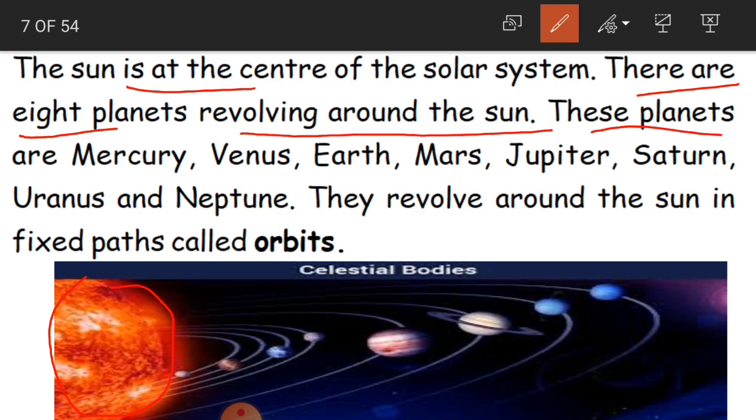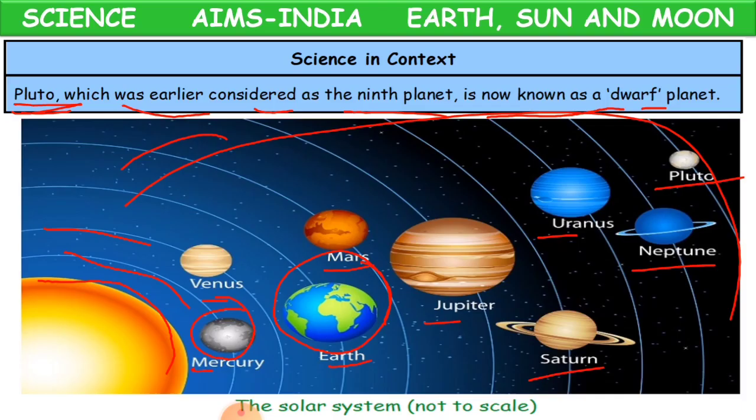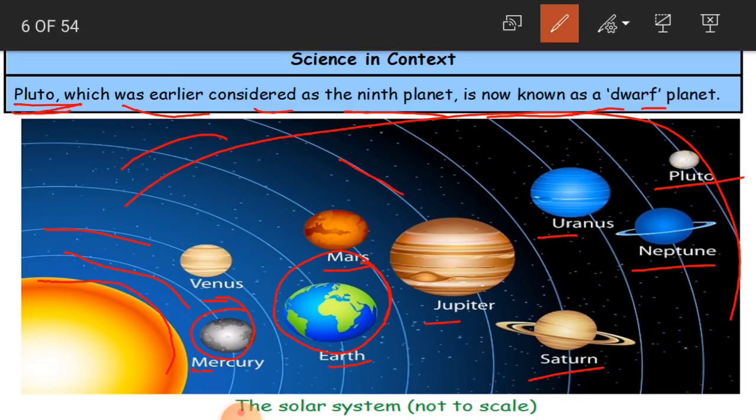And what are these planets? Mercury, Venus, Earth, Mars, Jupiter, Saturn, Uranus and Neptune. These are the 8 planets which revolve around the sun, and they revolve around the sun in a fixed path called orbits. See here, children, are you able to see these lines? These lines are nothing but the path of the planets.